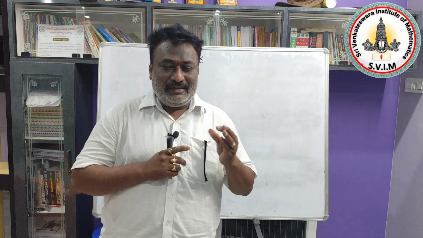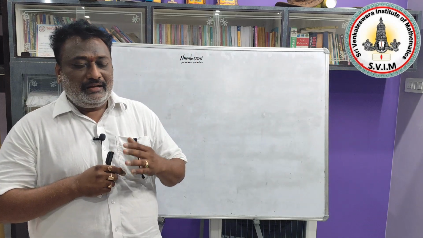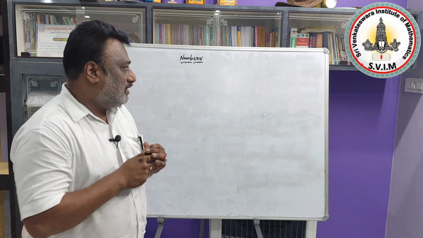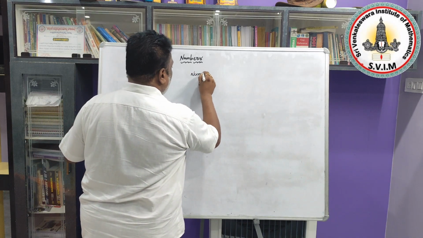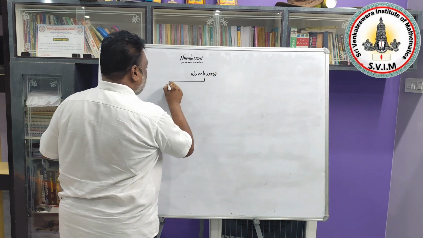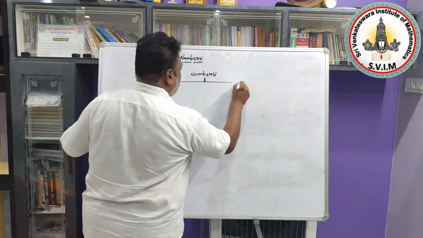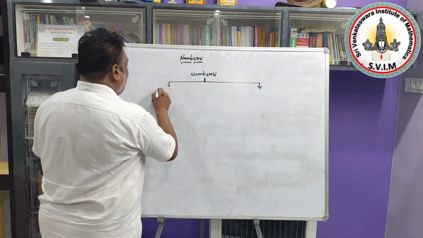Okay, actually numbers are divided into 2 parts. Listen to me, numbers are divided into 2 parts. The first part of the numbers is called real numbers.